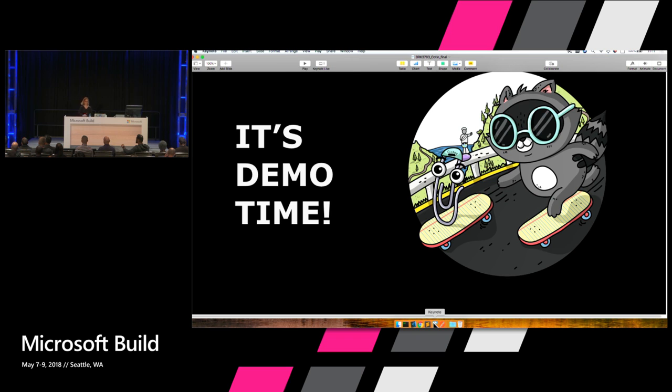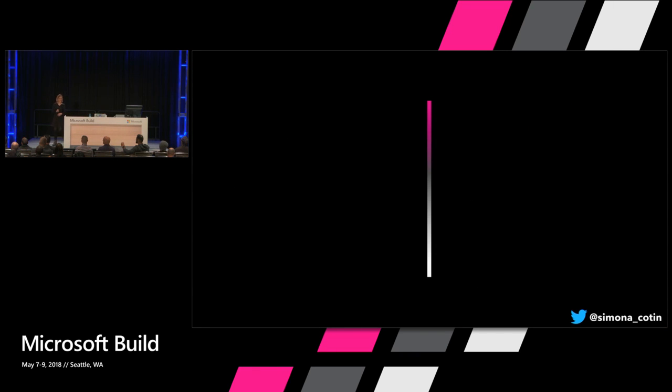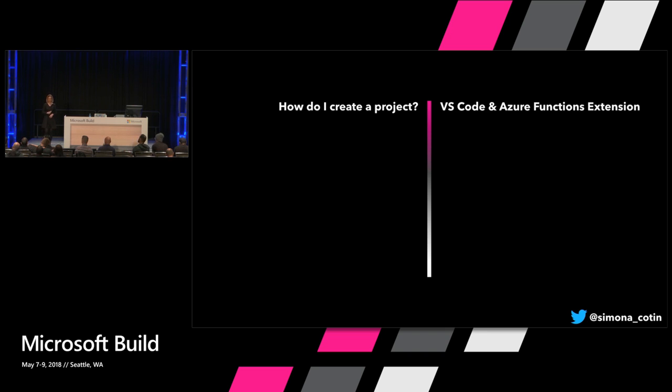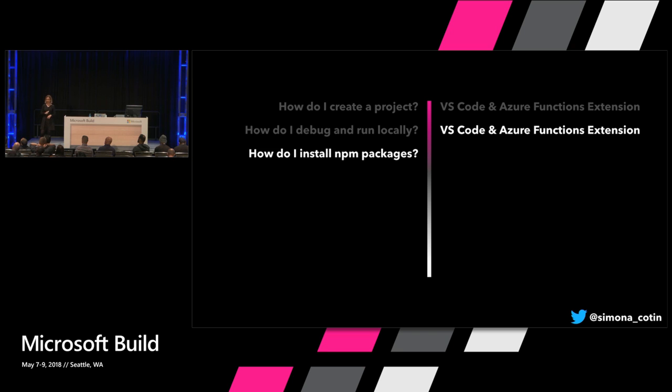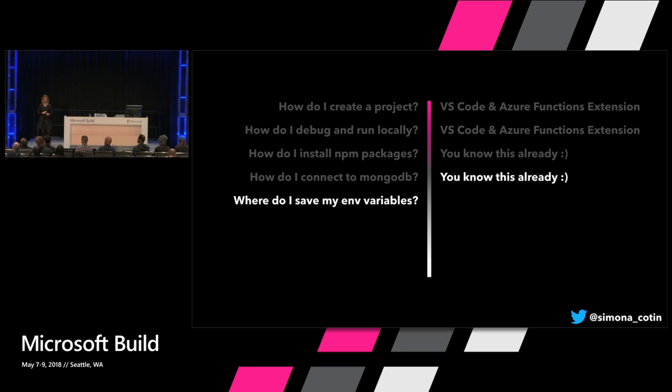And this is it. We've seen today how to create a project with VS Code and Azure Functions. We've also seen how to debug functions locally. How to install NPM packages, we know this already. How to connect to MongoDB, nothing new there.